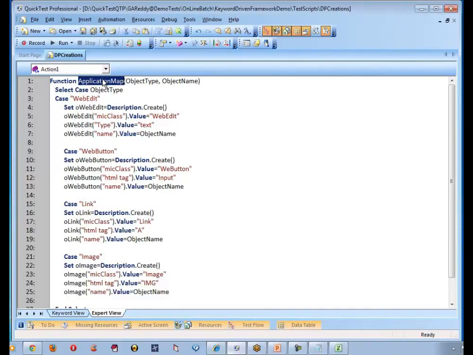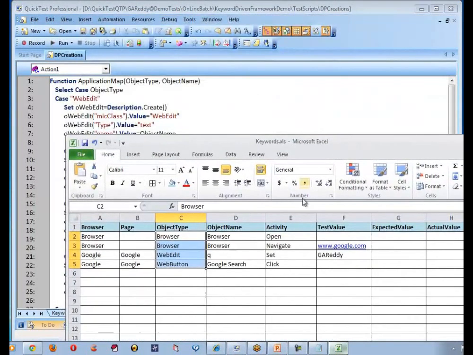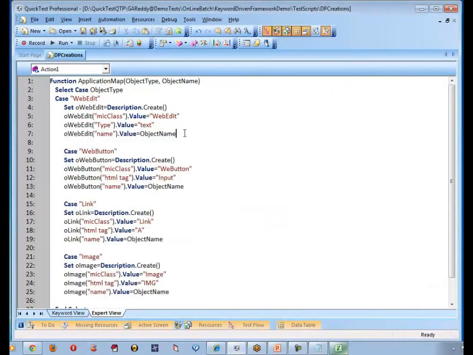Good. Let me continue now. So how did we get these values here? We are going to do that pattern a little later. Object type, we are going to pass that value from the browser or this Excel. Object name is also we are going to pass from the Excel. Okay. Now let me also do one more thing here.